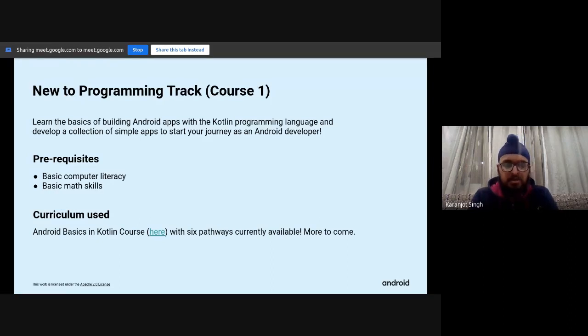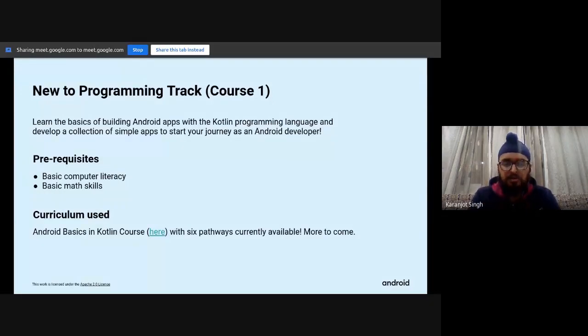In this course, the content will be introduced at a slower pace and programming fundamentals will be explained along the way. This event series is supported by a self-paced course, which is explained very nicely. You're given a lot of documentation along with code labs. I'll be introducing you to the platform soon.